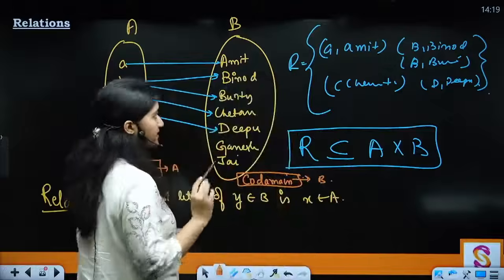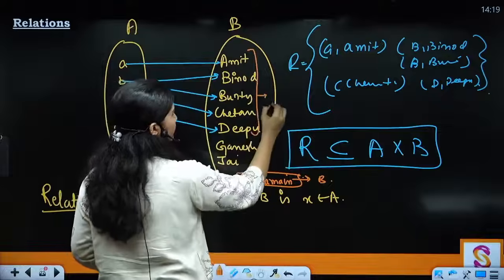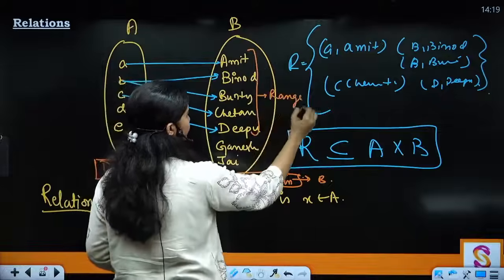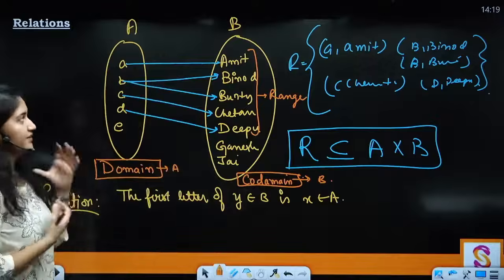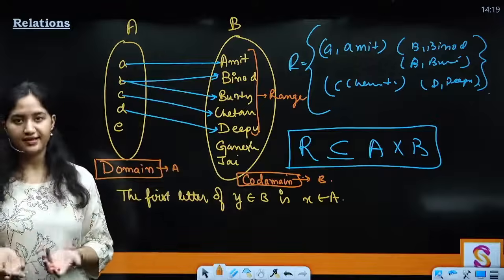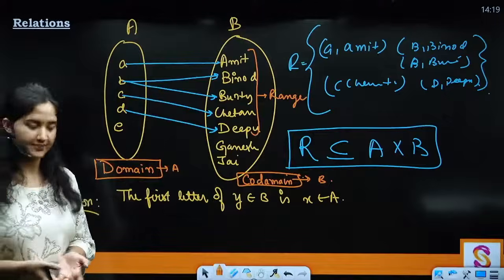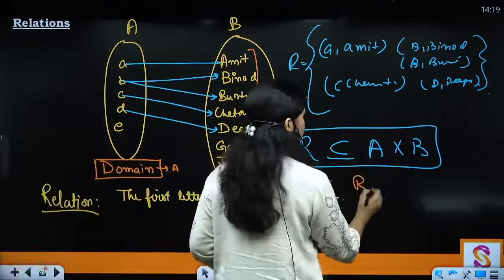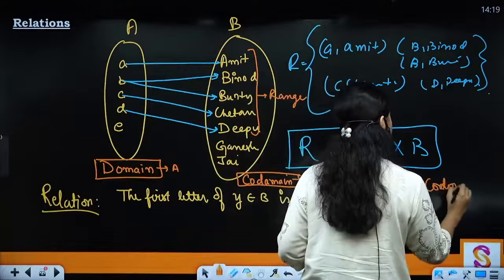But there is another term, that is your range. That means all the related elements of B are known as range. So basically range is a subset of codomain, right? So range is a subset of codomain.